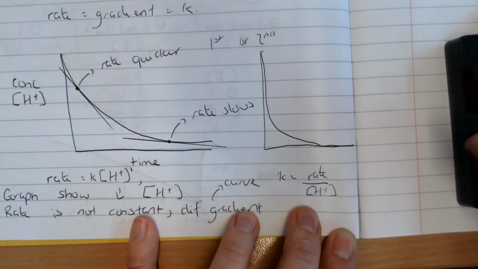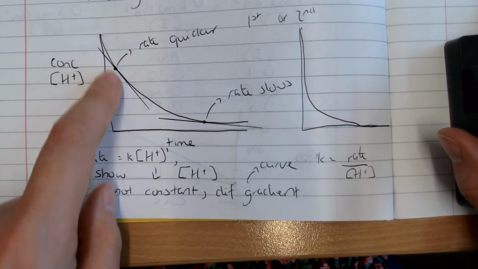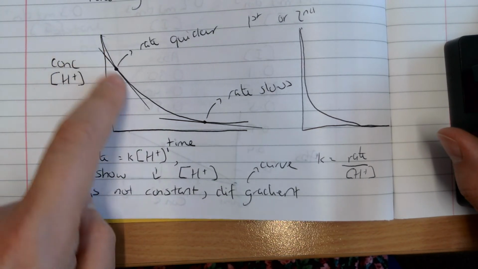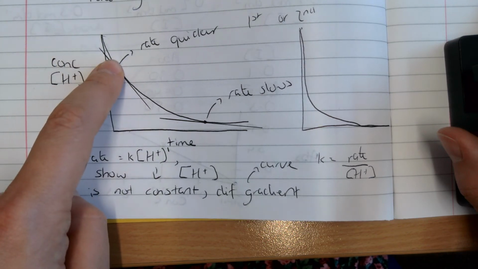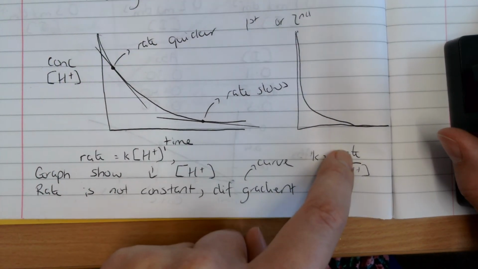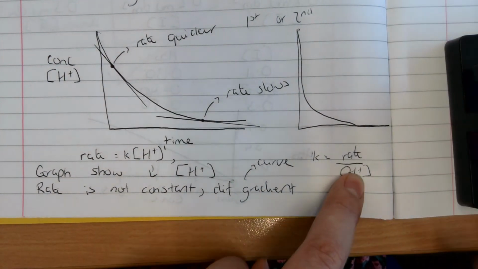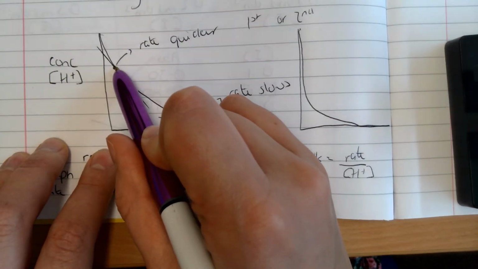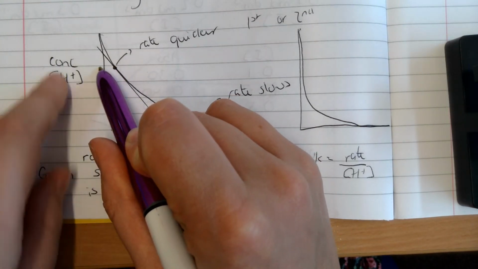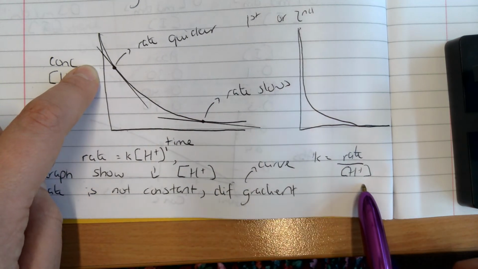And what I would then need to do is pick a particular time point. Let's say I pick this time point, and I would need to draw a tangent, and calculate the gradient. And once I've done that, I know the rate at that particular time, and I can plug that number in there for rate. And then for the concentration of H+, whatever the time point is that I've chosen, I'll go across to the y-axis and I'll read the concentration of H+ off the y-axis, and I'll plug that in as well.